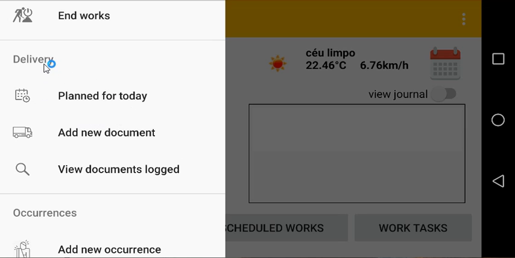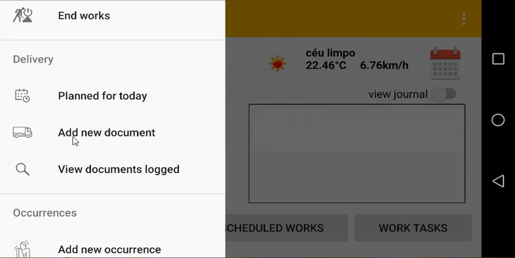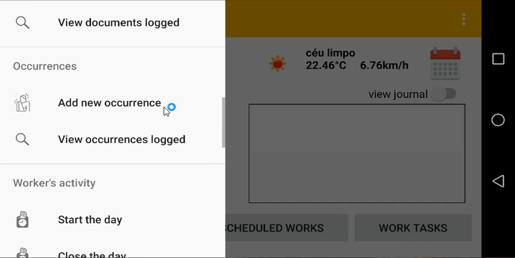When the truck arrives with the materials to be unloaded, the worker or the foreman simply needs to add an entry of the delivery note document into the system by selecting add a new document, and later you can view the delivery notes, the delivery documents that were logged into the system, by clicking on the third submenu option.